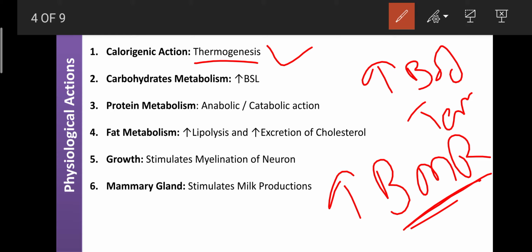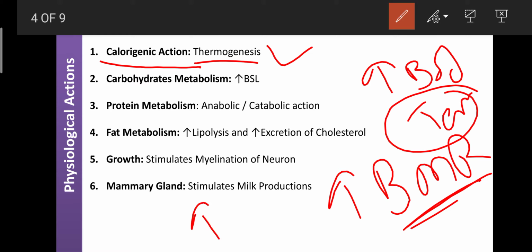That ATP is required to supply energy to the cells for regulation of various metabolic functions, including the synthesis of proteins, and the generated heat is required to maintain the body heat or body temperature. That action is known as the calorigenic action. It means T3 and T4 are highly calorigenic molecules, and high energy can be generated by enhancing the BMR, as well as they enhance the utilization of oxygen by the tissue.